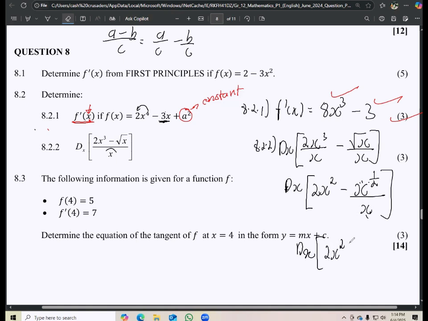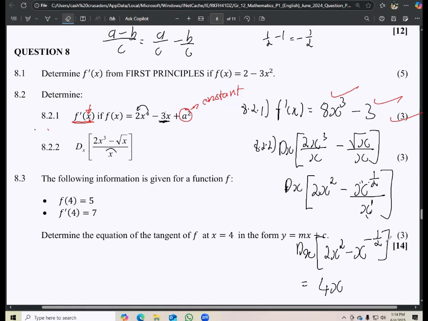And then here, when we subtract the exponent, we are going to have 1 over 2 minus the 1 here. So we're going to keep the same base, subtract the exponent. What is 1 over 2 minus 1? It's negative 1 over 2. So we're going to have x to the exponent of negative 1 over 2. Now at this point, that's when we derive, because now everything is prepared for derivation. We can see that our expression is in base form. So this is 2 times the exponent of 2, which is 4x. Then minus 1 is just 1.